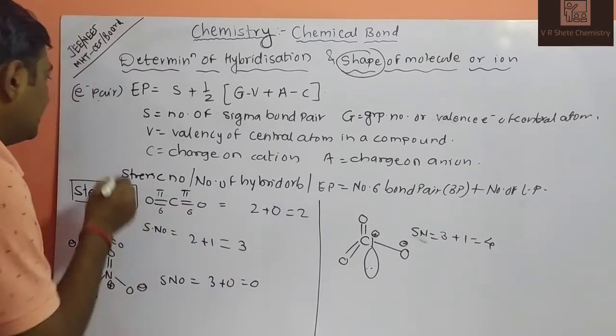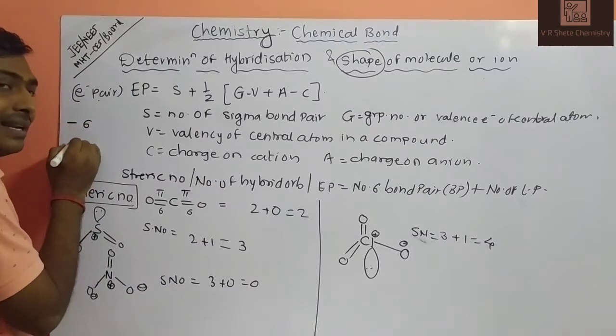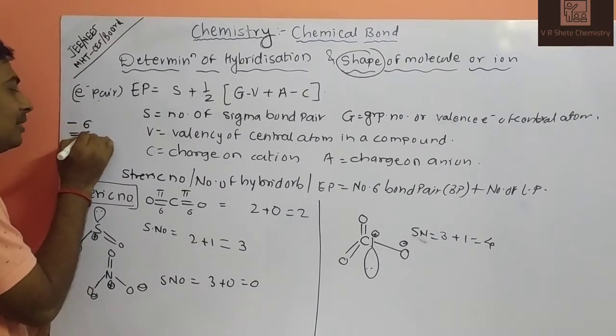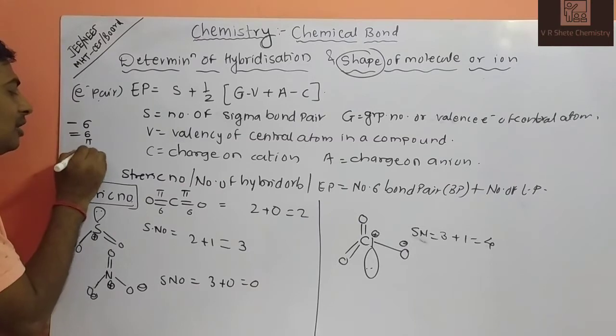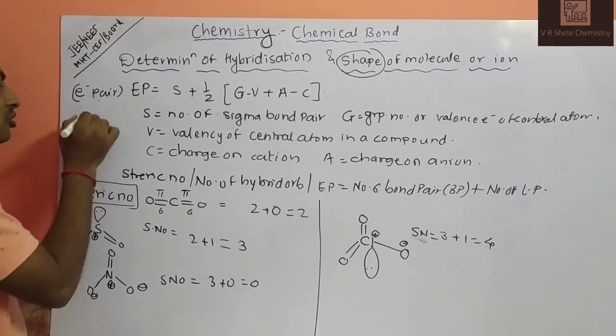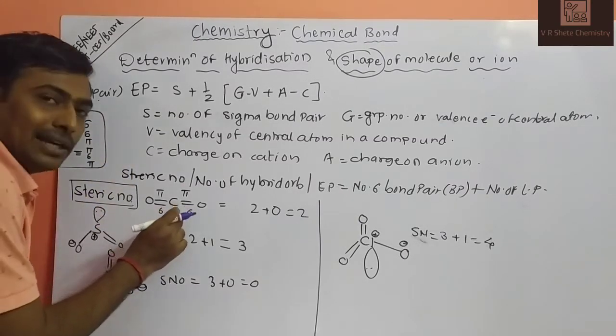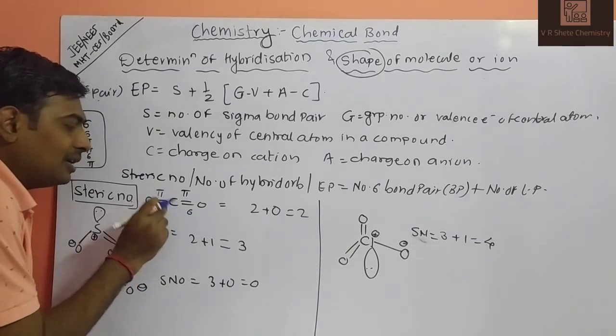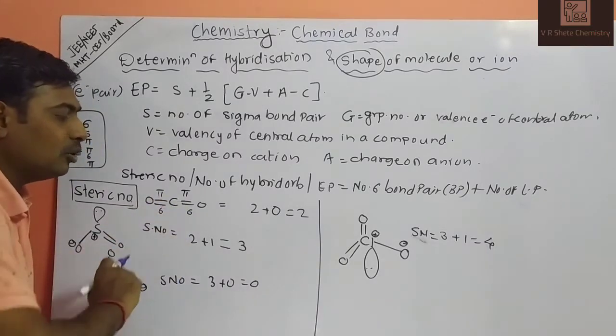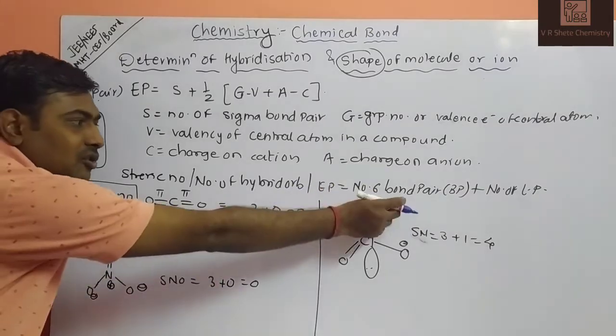We know that when there is a single bond, it is a sigma bond. When there is a double bond, it will be sigma and pi. When there is a triple bond, it is pi, sigma, pi. So right now, pi bond and sigma bond. We know that this is your formula.